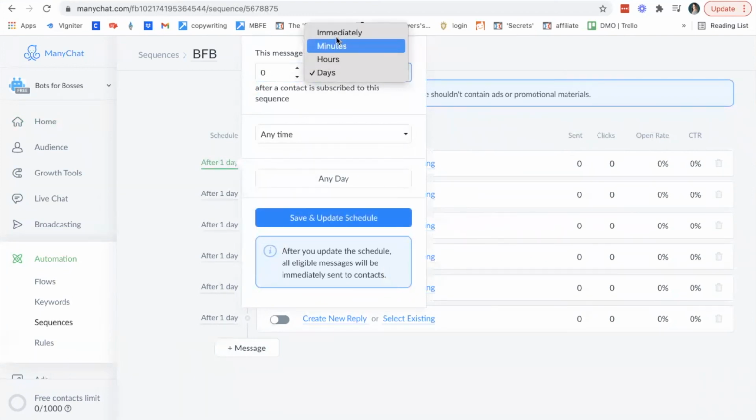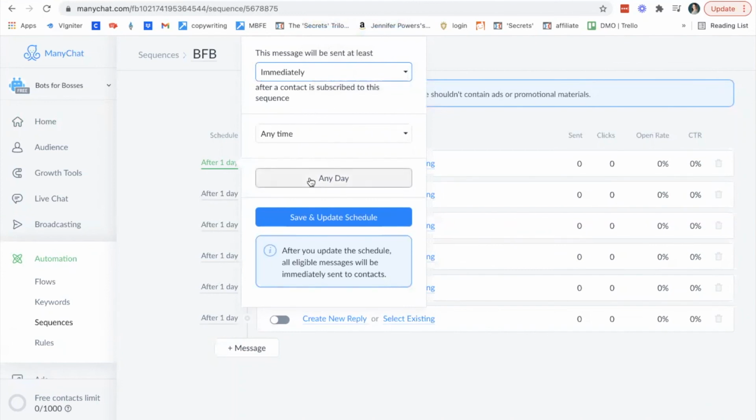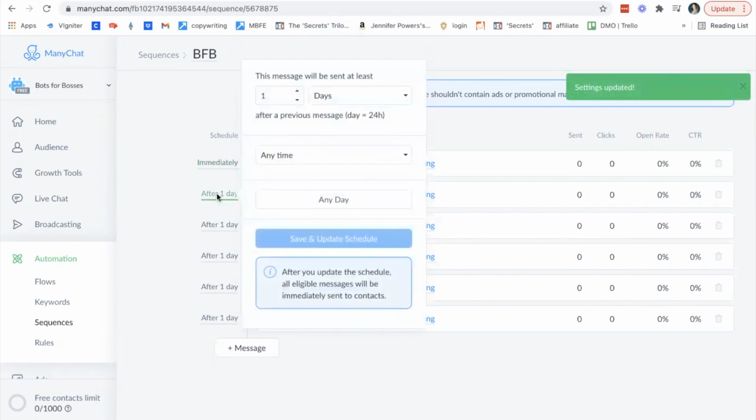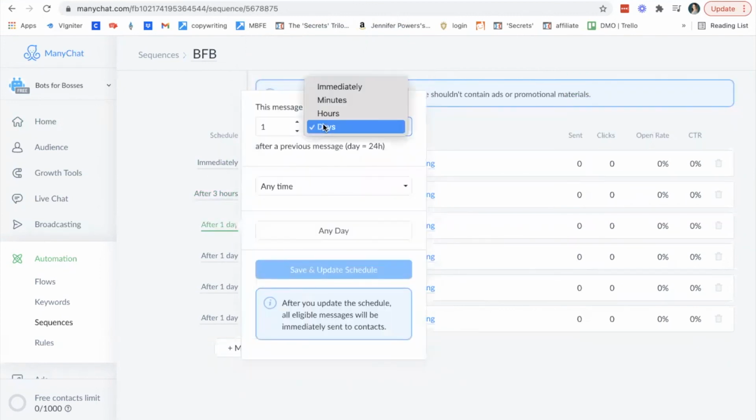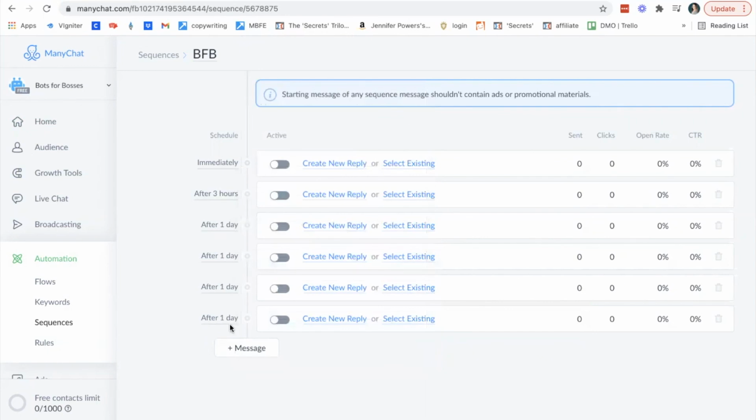If I want this to go out immediately from when they subscribe to the sequence, I can do that, hit save and update schedule. If I wanted the next message to go out, let's say 3 hours from the time they received their first message in the sequence, I can do that as well, save and update. And so on and so forth. And you'll notice you have different options: days, hours, minutes, or immediately. So you have a lot of flexibility and a lot of different times and a lot of different messages that you can put inside your sequence.